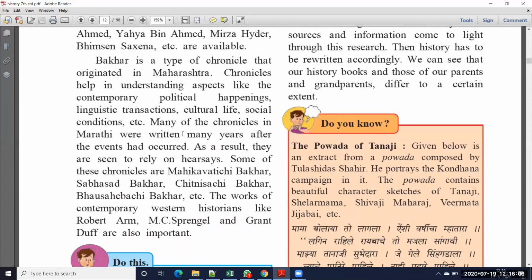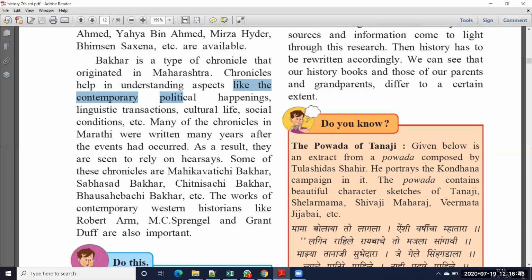Bakhar is a type of chronicle that originated in Maharashtra. So Bakhar is one of the written sources. Mainly Bakhars are in Maharashtra only. It was started in Maharashtra only. Chronicles help in understanding aspects like contemporary political happenings, linguistic translation, cultural life, social conditions, etc. So mainly what information we can get when we read the Bakhars: what political events happened in Maharashtra state, or what the linguistic transactions were.